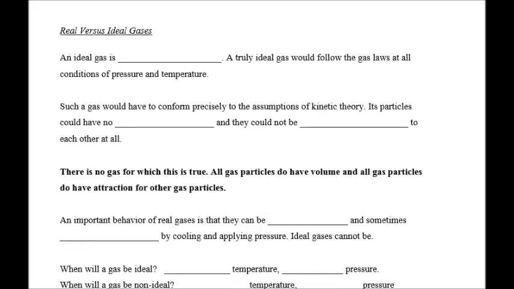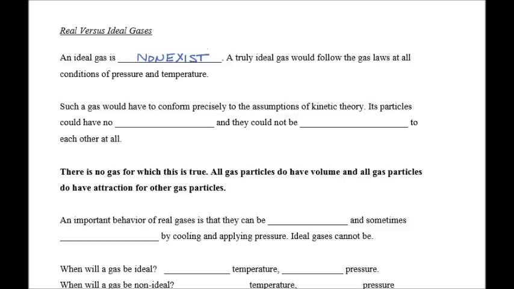The second concept we're going to look at today is a real gas versus an ideal gas. An ideal gas is non-existent. An ideal gas will always stay a gas no matter what the conditions of temperature and pressure are.